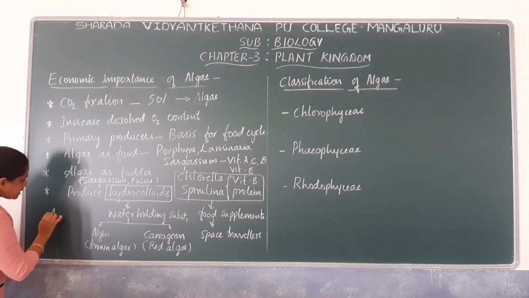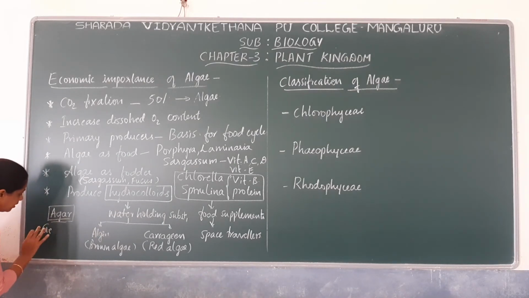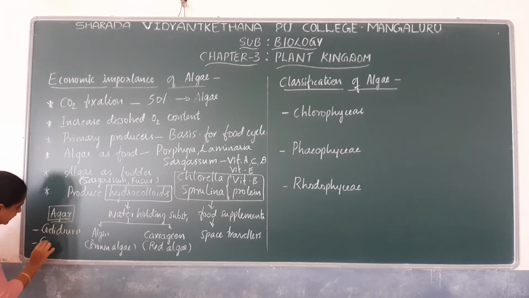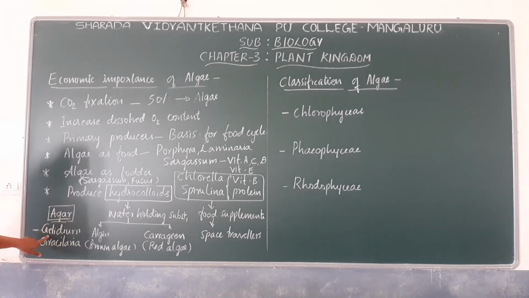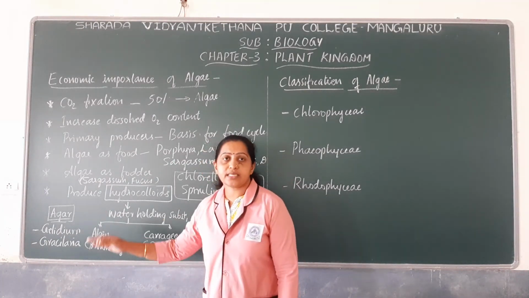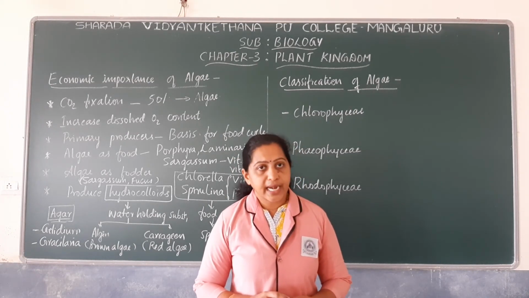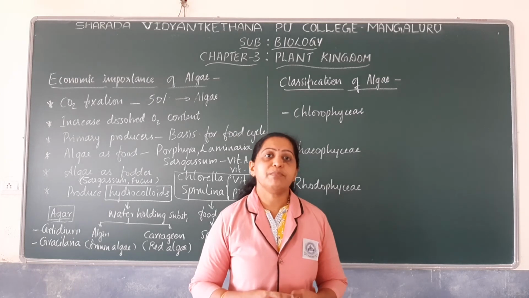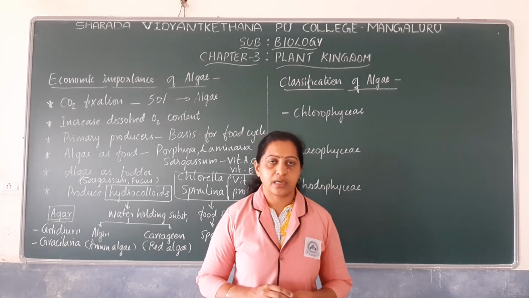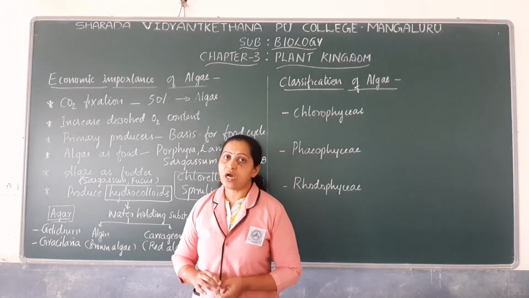Agar is obtained from algae named Gelidium, Gracilaria, etc. These red algae mainly produce agar, and this agar is used in laboratories for culturing microorganisms. In addition, agar is also used in the preparation of ice creams and jellies. So these are some of the uses of algae as food.